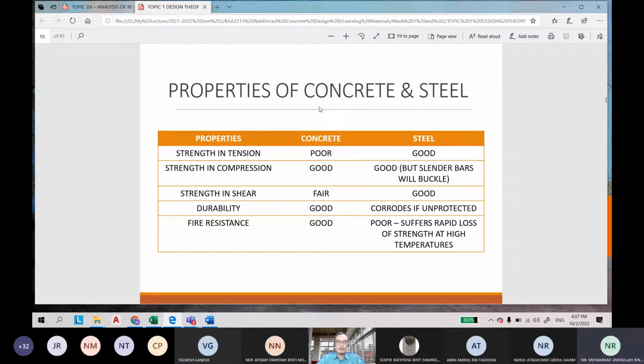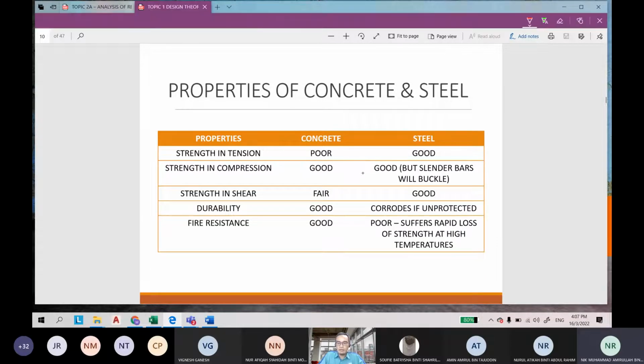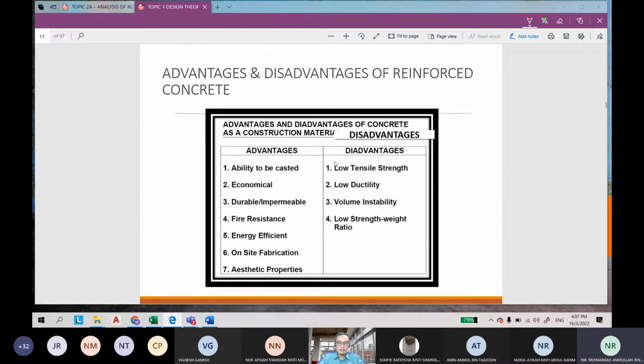Okay, good. I believe you already went through these notes. These are the properties between the concrete and the steel that enable us to combine both materials together as a composite, so we call it reinforced concrete. The concrete is poor in tension and the steel is good in tension. So the tension, which is caused by bending moment, will be catered for by steel, while the compression will be catered for by the concrete.